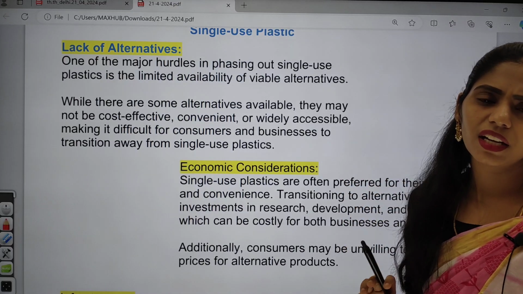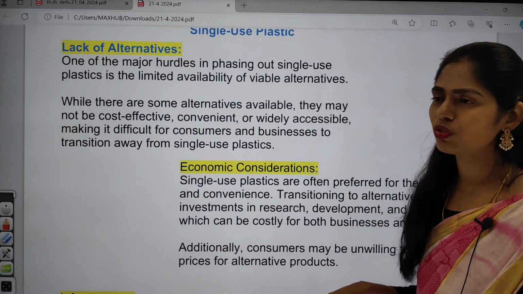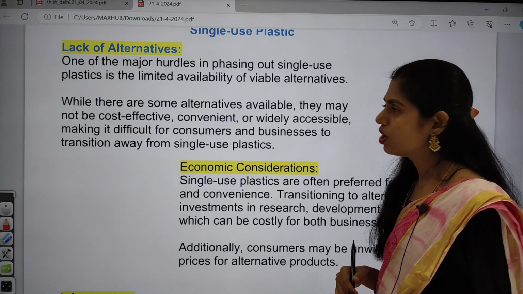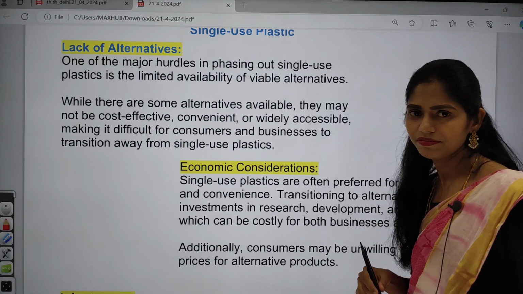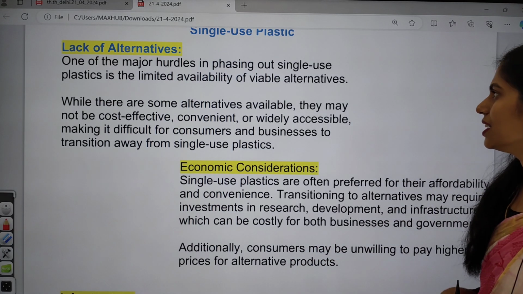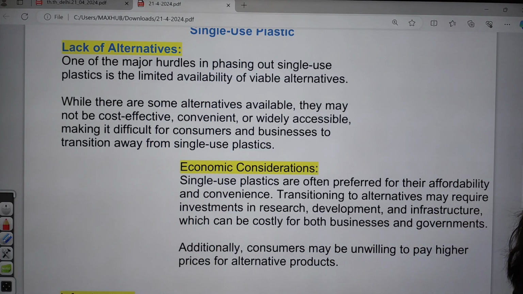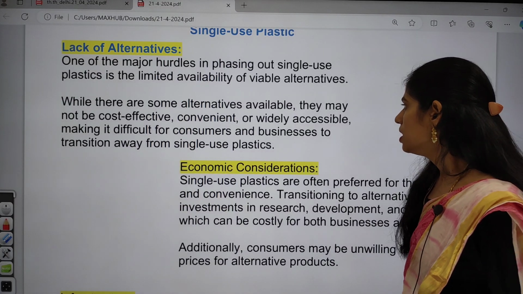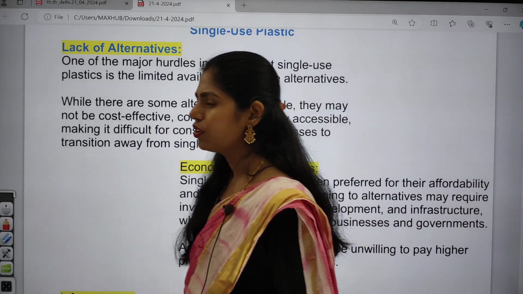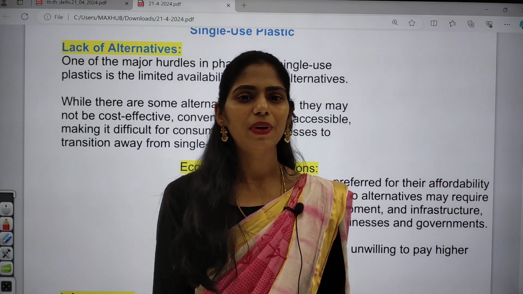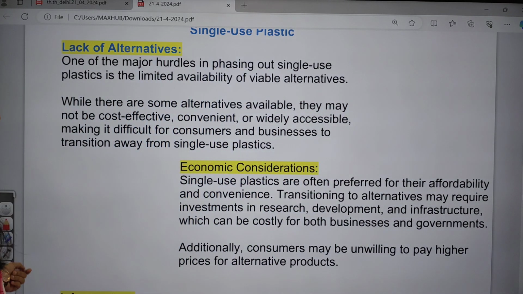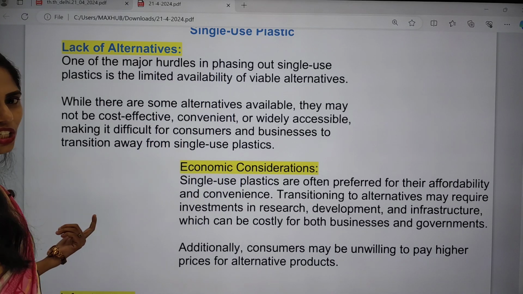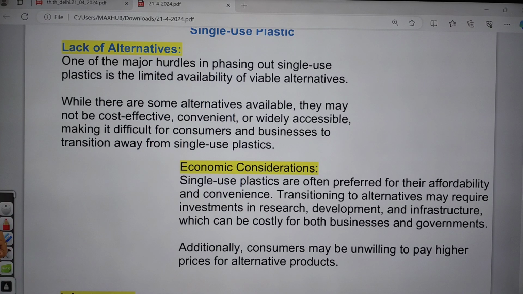the first one is that in the market we don't have many alternatives. We are not using jute bags or cloth bags, etc. So one major hurdle here is phasing out single-use plastic because we have very limited viable alternatives. Okay, and even if you have that alternative, it is much costlier compared to plastic, and it is not widely accessible either.